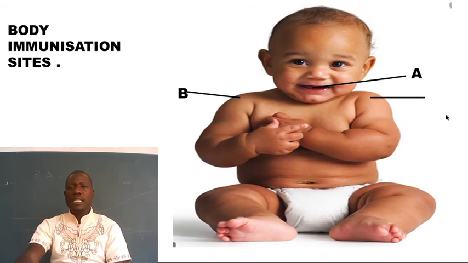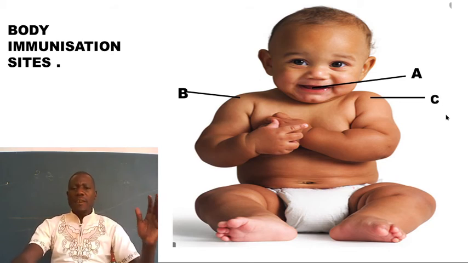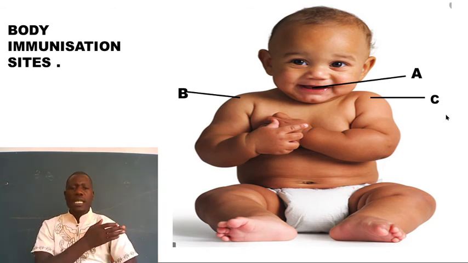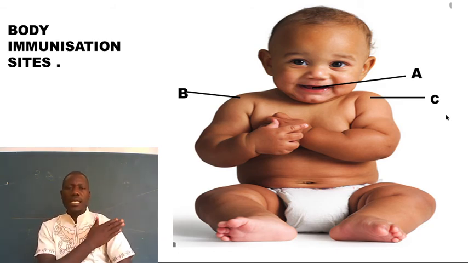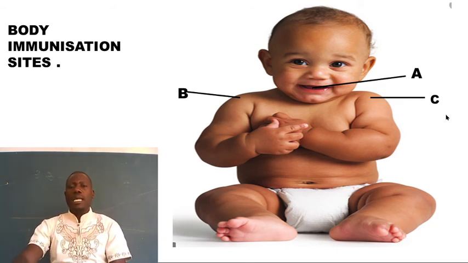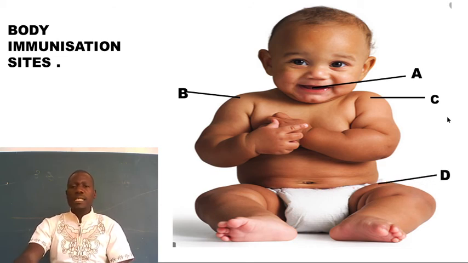Then we have the C. Have you seen where my arrow is? So the C is the left upper arm. Here, this is the right upper arm. This is the left upper arm. And then we have D, which is the left upper thigh.